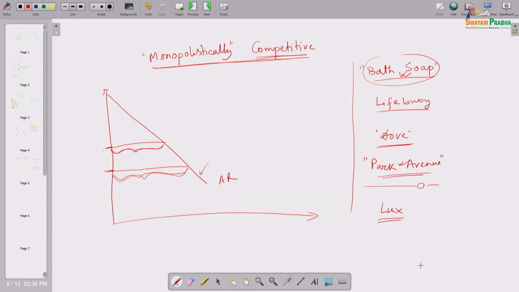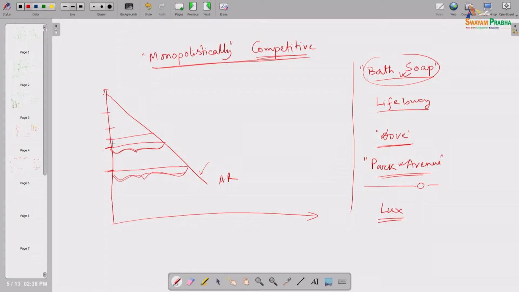Now Lux enters the market with their product. What will happen? At any alternative price level, the quantity demanded in the market should be shared by these two producers.